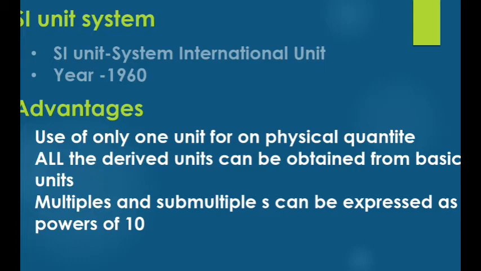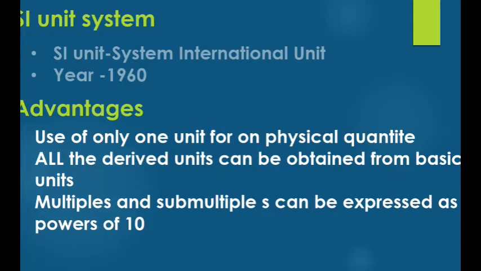For example, temperature, you know the different units, what are they? Kelvin, Celsius, Fahrenheit. Three types of units are followed, but in solving your problem, you just convert into Kelvin, because Kelvin is the SI unit of temperature, and only that is accepted. Similarly, centimeter is the CGS unit, that is the Gaussian unit, but we convert it into the SI unit, that is meter, and then solve the problem. That is the first point, use of only one unit for one physical quantity.